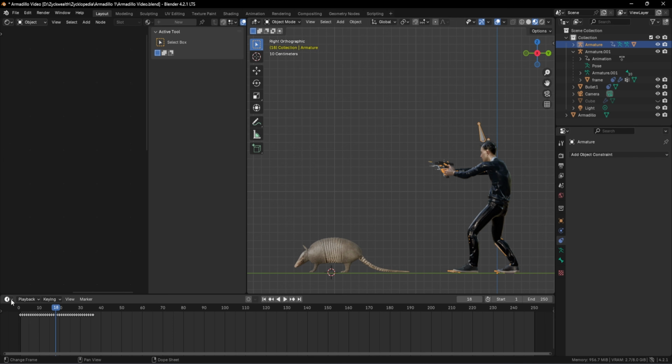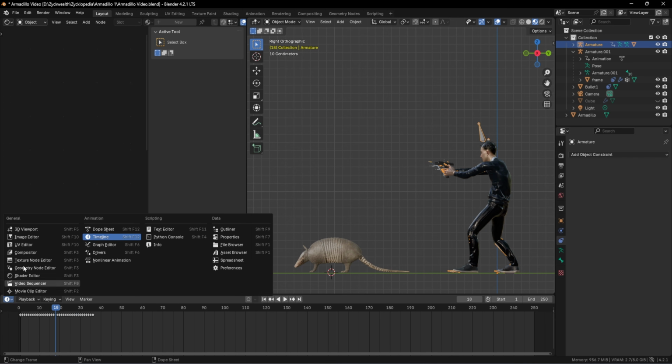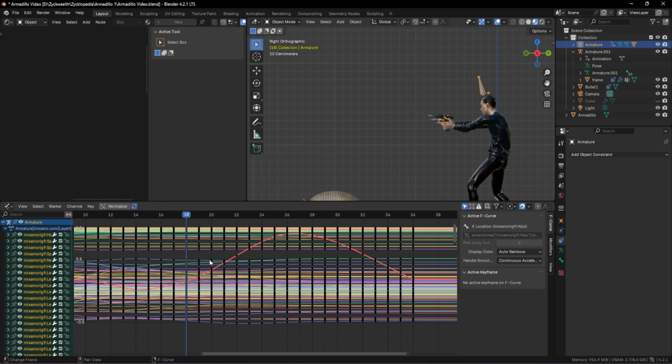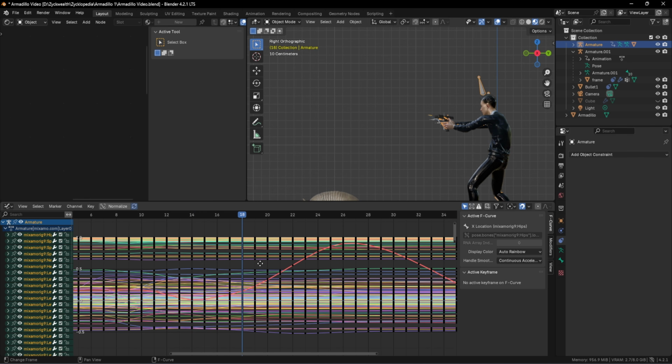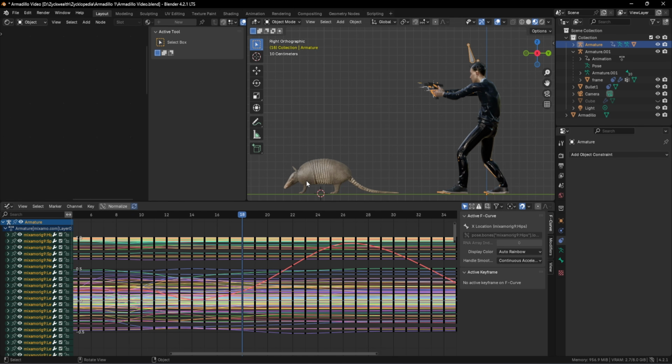So over here we can go towards our editor type and change it to graph editor. And this graph shows what our animation is doing on our screen. So everything linked to our animation will be shown on this graph over here. So if you tweak these values, we can actually change some part of our animation and we can make our Leonard actually point towards our armadillo.